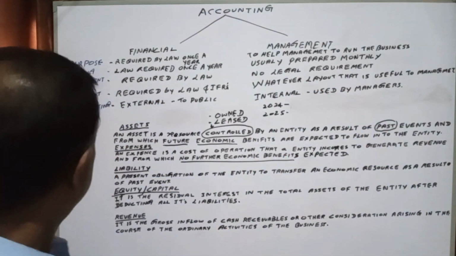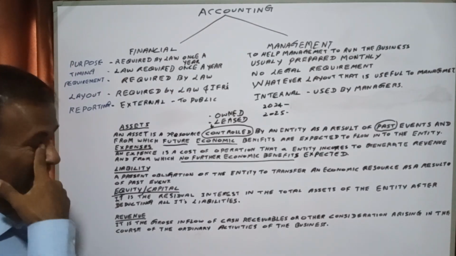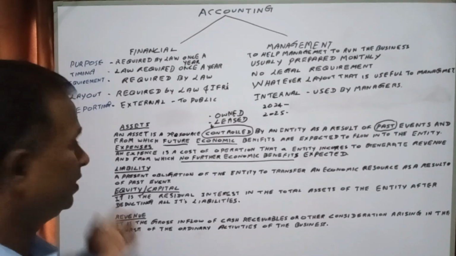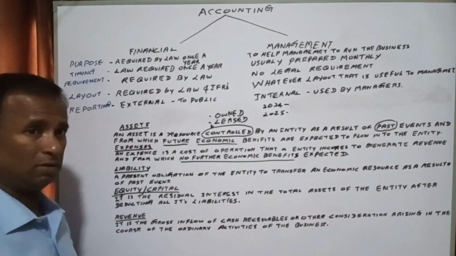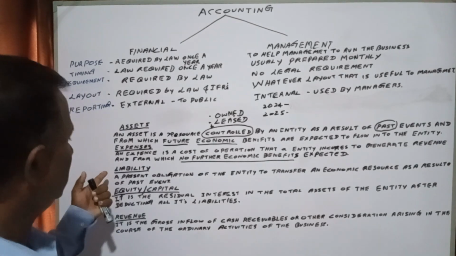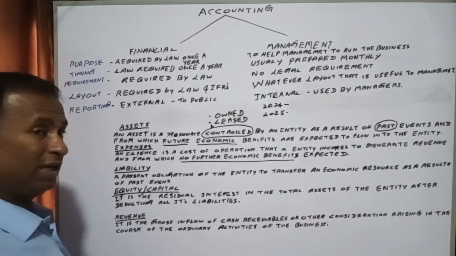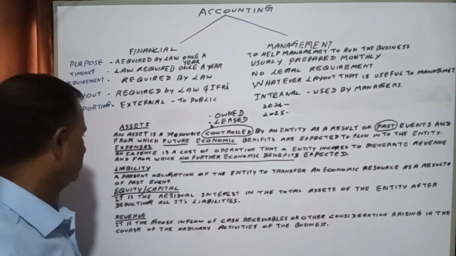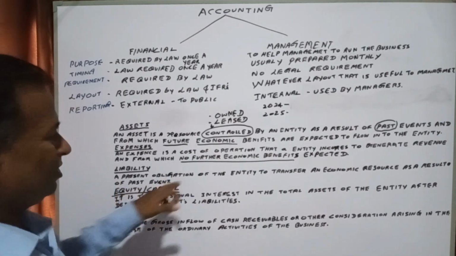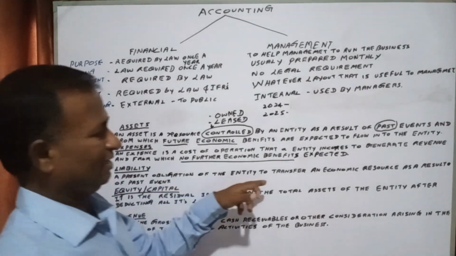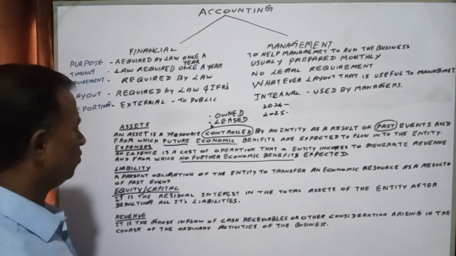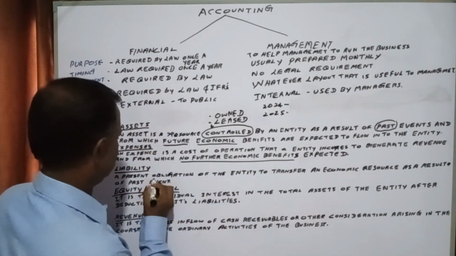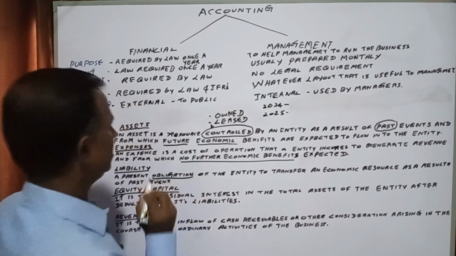Then liability. The next terminology is liability. Very often we use this. A present obligation of the entity. Present obligation means we are liable.